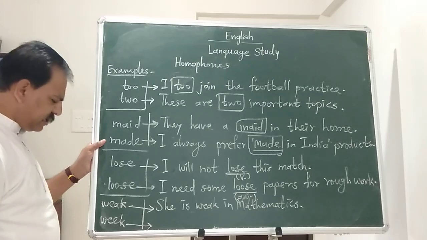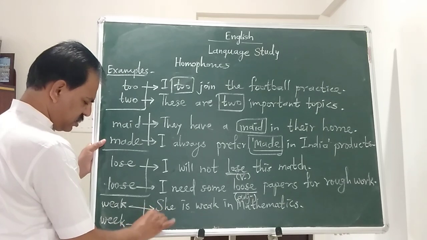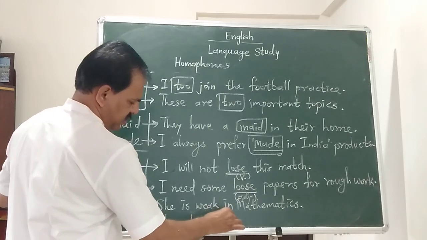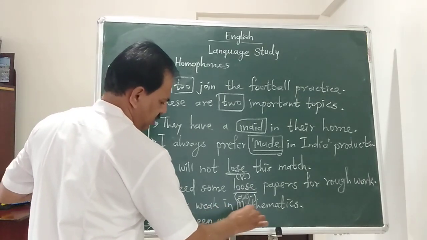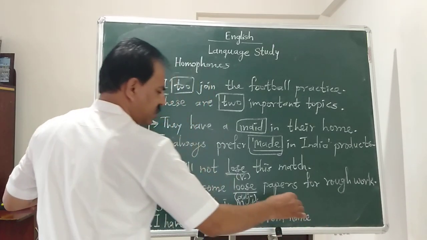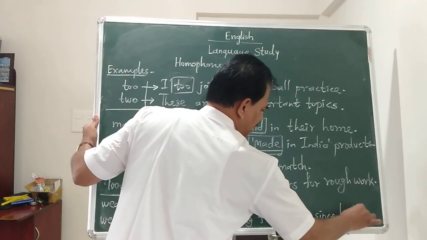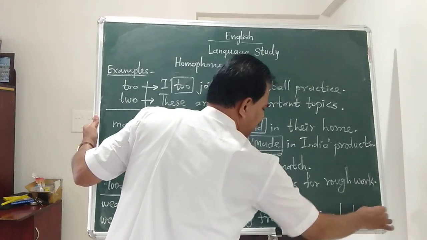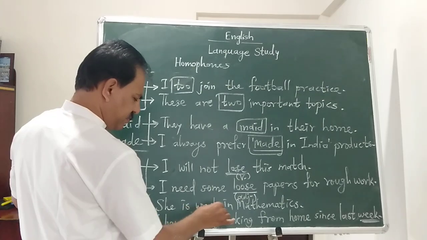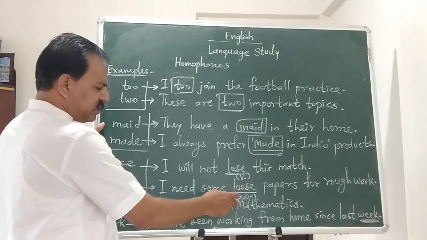She is weak in mathematics. You see, she is weak means poor.